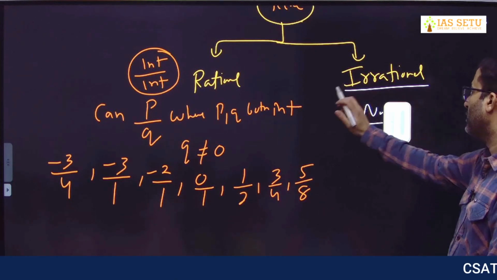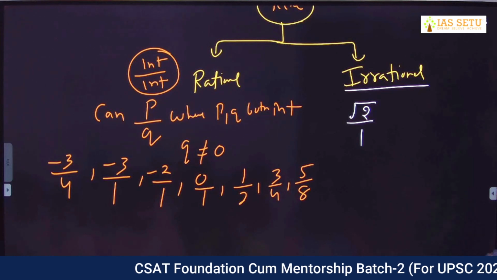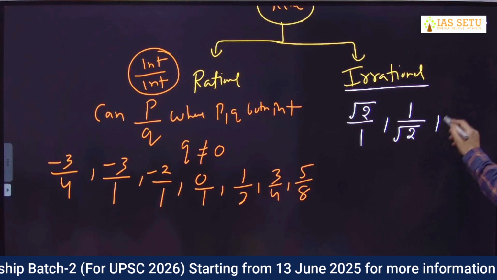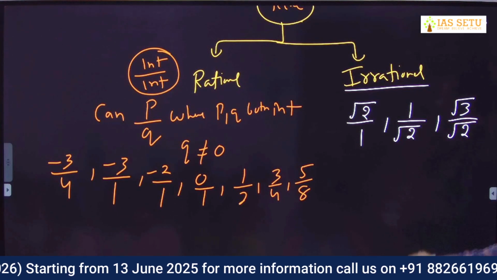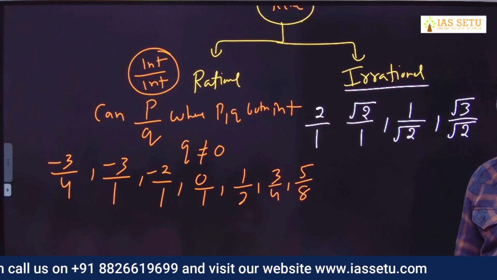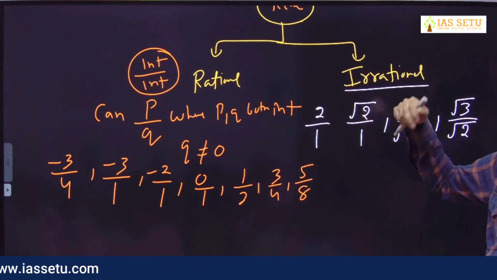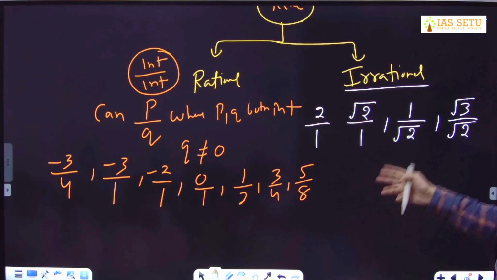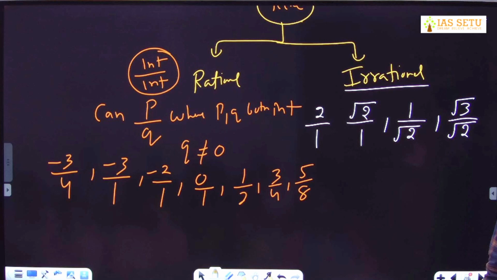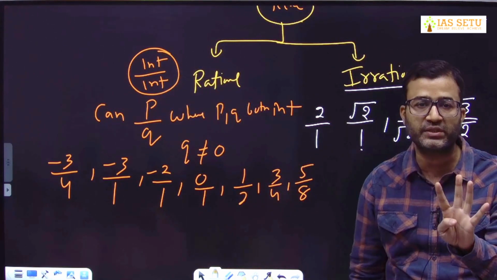I give you example, like it is under root 2 by 1. It is not a rational number, it is irrational number. 1 upon under root 2, it is also irrational number. Under root 3 upon under root 2, it is also irrational number. But the moment it becomes 2 by 1, it becomes rational. See, when you have integer upon integer, it is rational. When your numerator is non-integer, or your denominator is non-integer, or both are non-integer, then in that case that become irrational, because the moment your numerator denominator both are integer, it has to be rational.